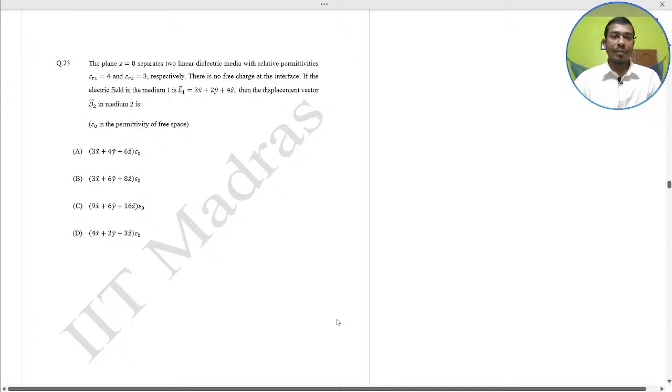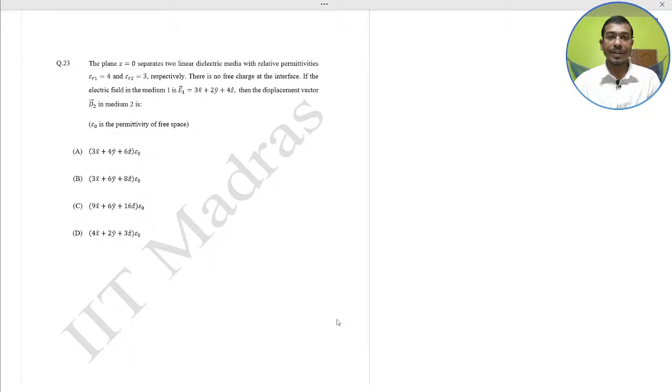The plane z equal to 0 separates two linear dielectric media with relative permittivity epsilon r1 and epsilon r2 equal to 4 and 3 respectively. There is no free charge at the interface. If the electric field in medium 1 is 3x plus 2y plus 4z, then the dielectric displacement vector D2 in medium 2 would be what? You have to find the displacement vector in medium 2. Do it yourself first. Do it yourself, I will just do it for your clarification.